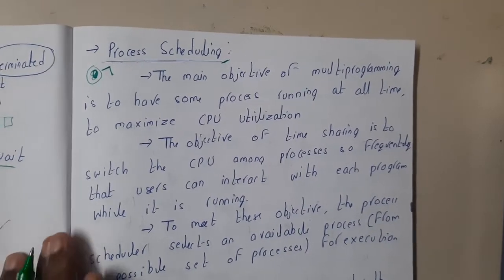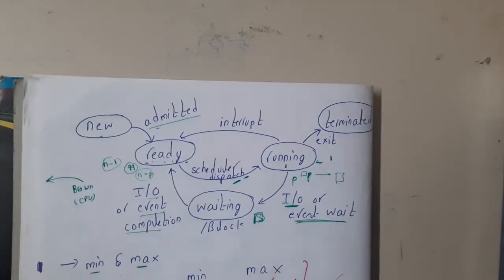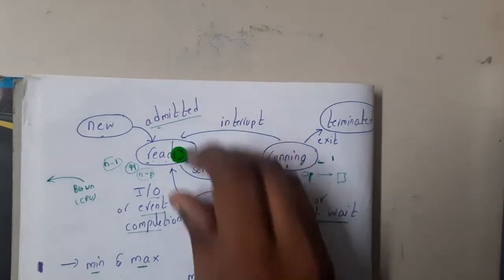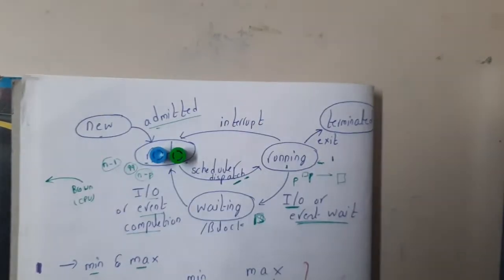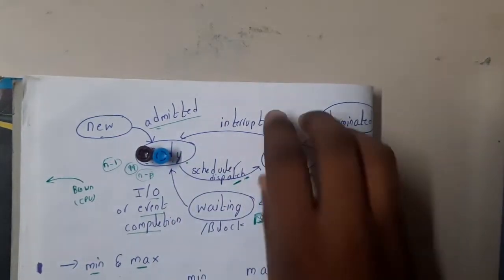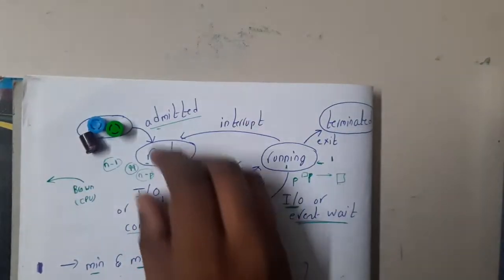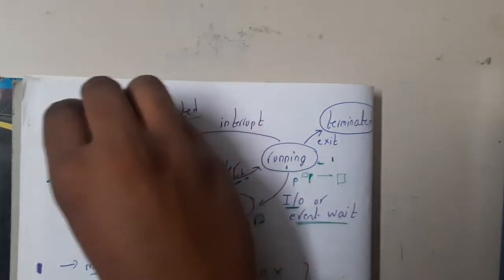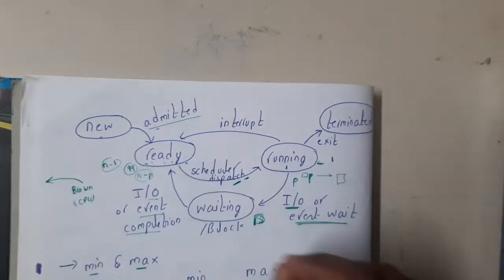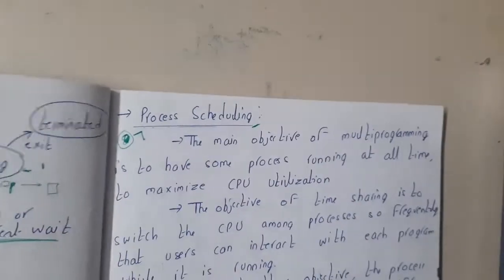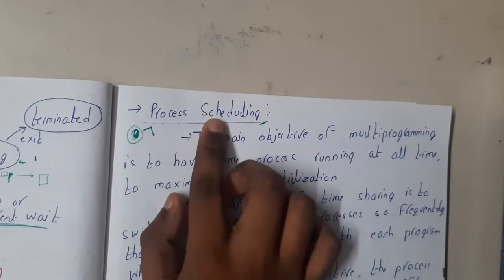If you recall, in the last lecture we discussed the process state diagram, right? So whenever there are three processes in ready state, which process should be selected for running? Similarly, if there are three processes in ready state, which to take first, then which? These kinds of orders should be fixed based on some parameters, right? That process is what we call process scheduling, guys.